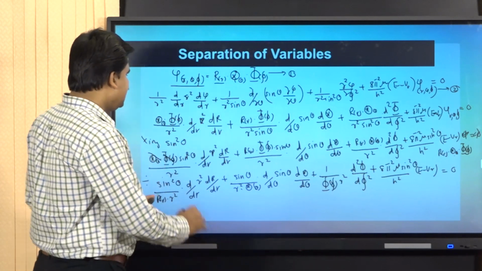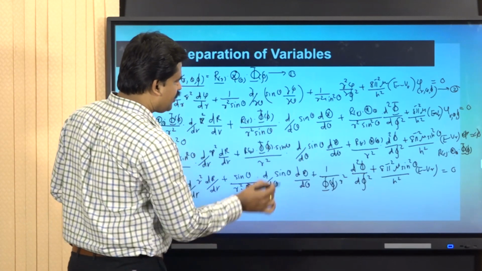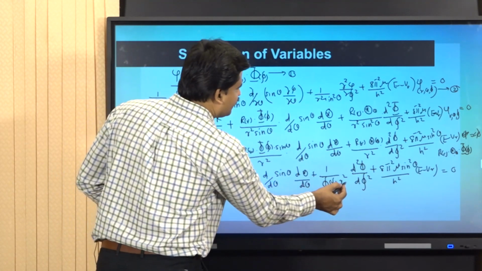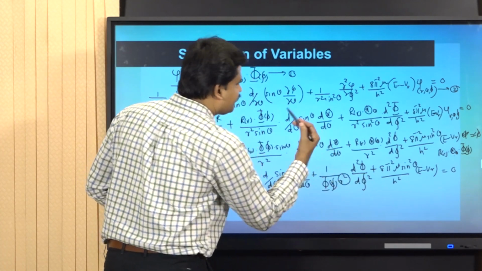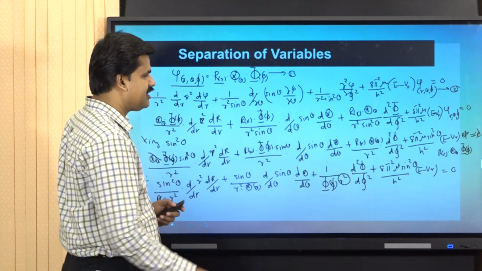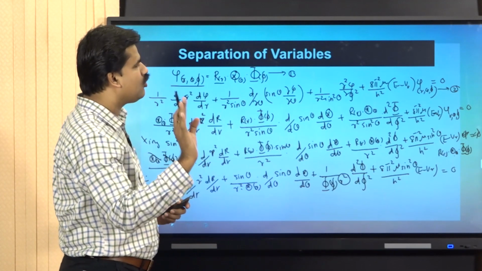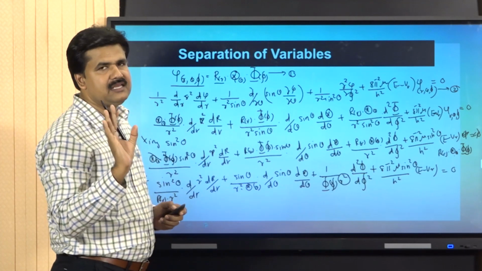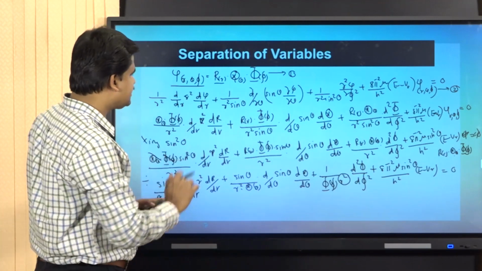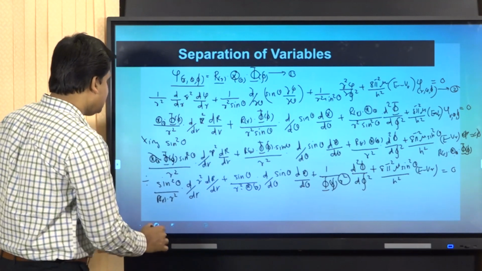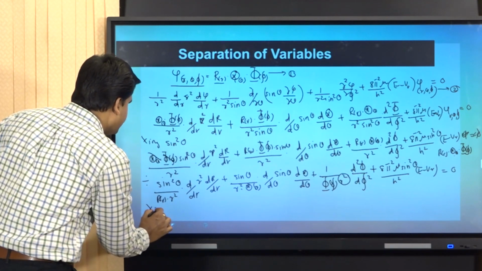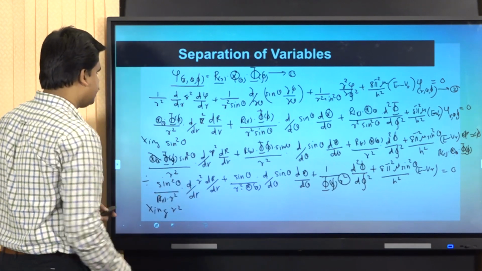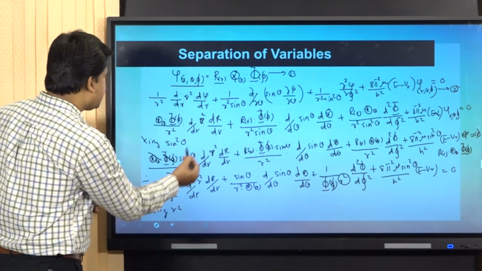Now, if we exclude one r term from here, or the r square term from here, that part contains only phi variable. Thus, we have to multiply with r square. Now I am going to multiply with r square, so the r square term vanishes.